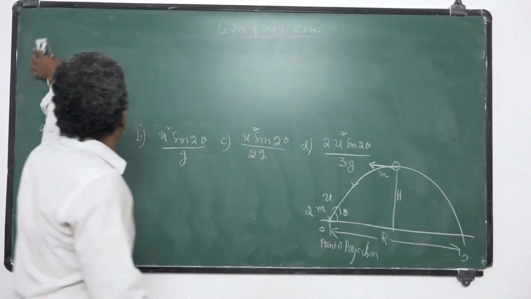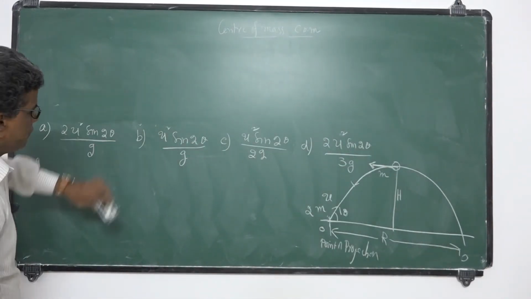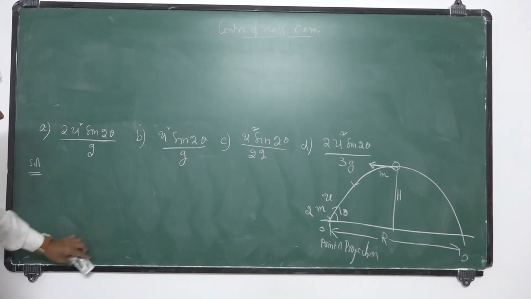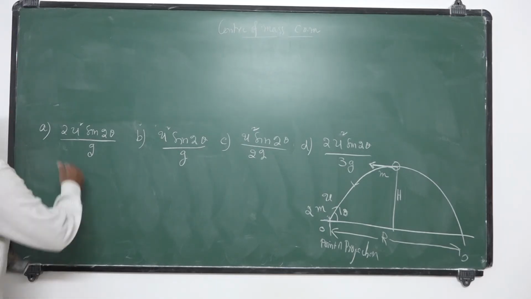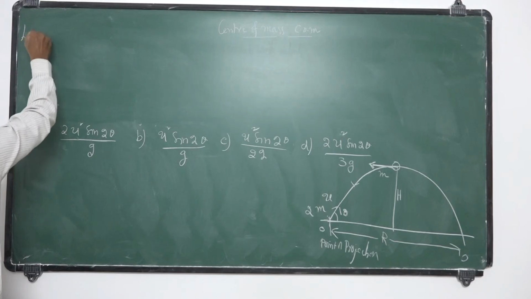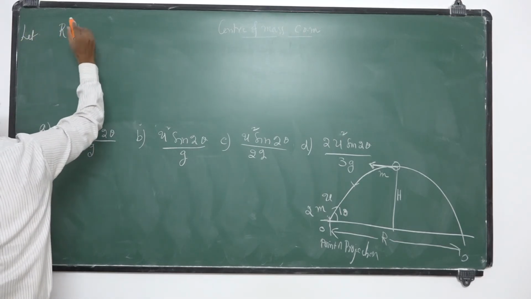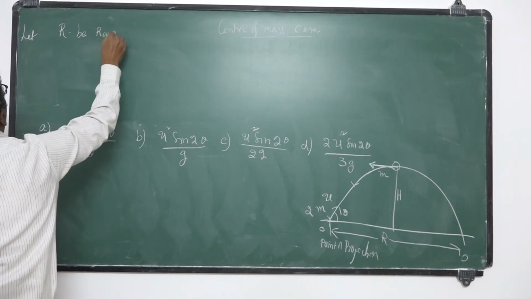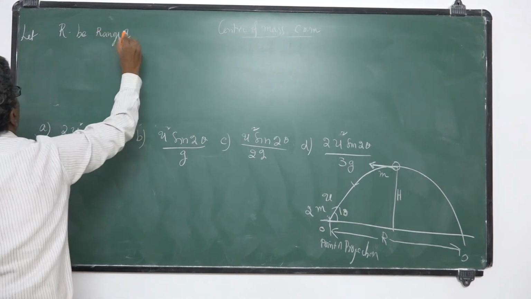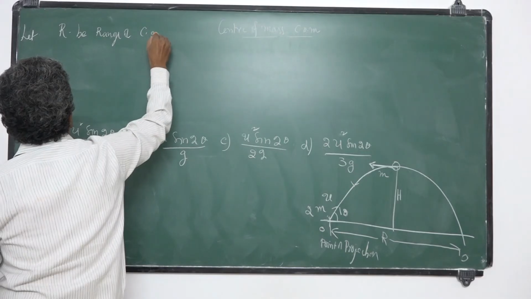Solution. Let R be the range of the center of mass.